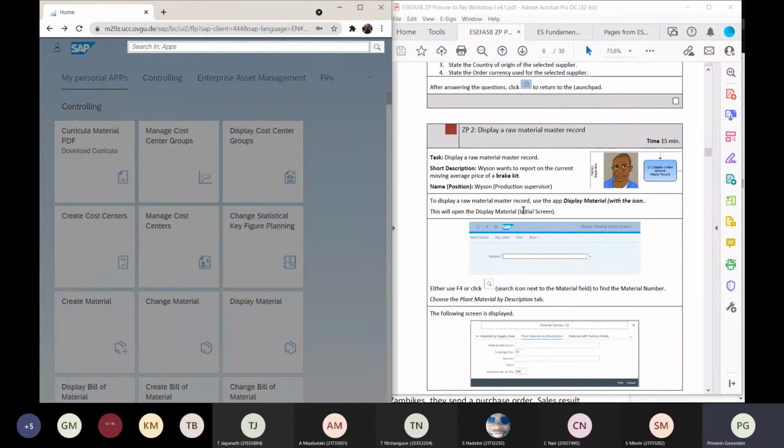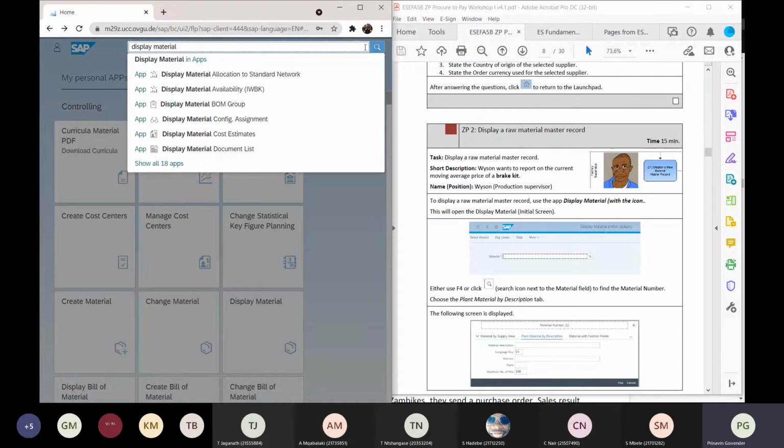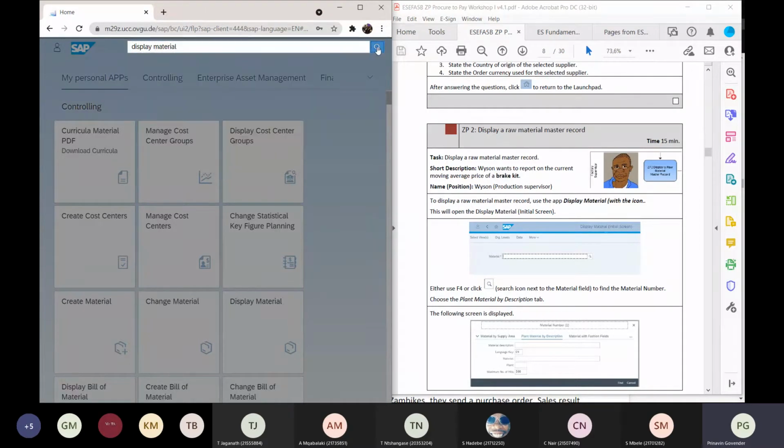To display a raw material master record, use the app Display Material. This will open the display material. I don't know where that is. I'm going to say display material, and let me go and search on that.